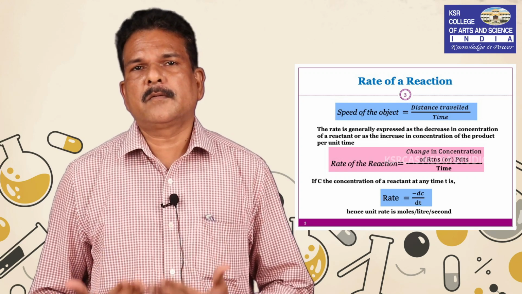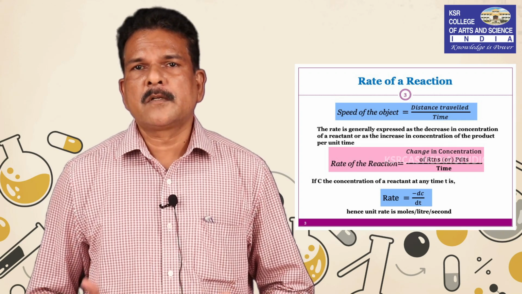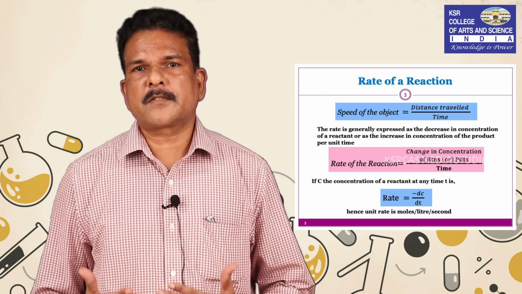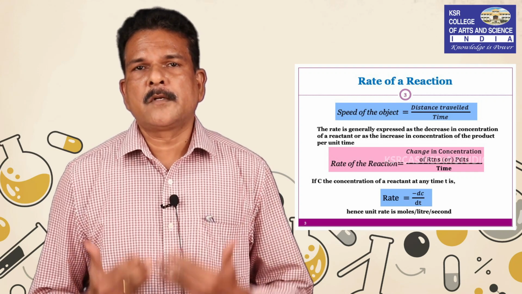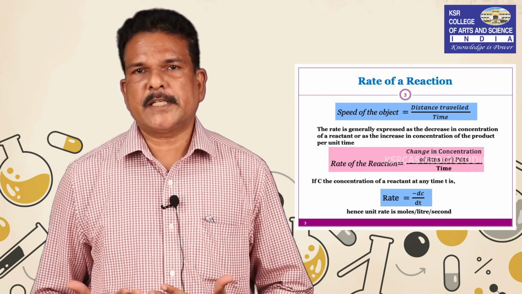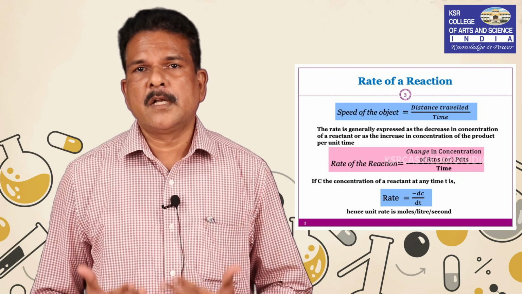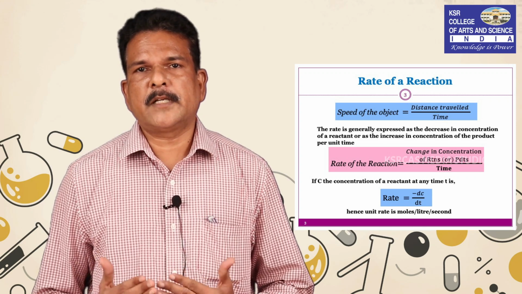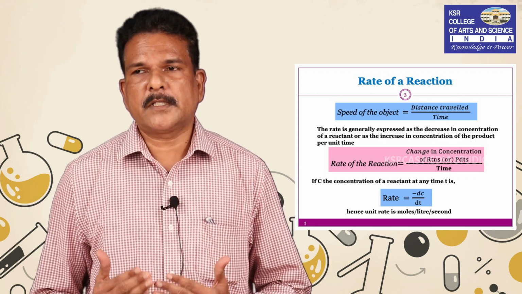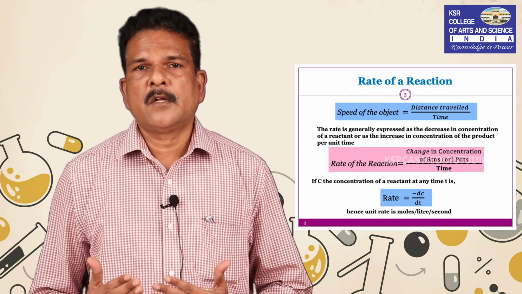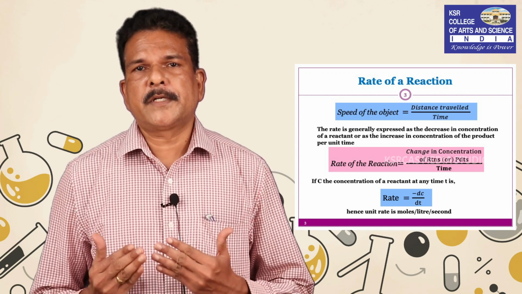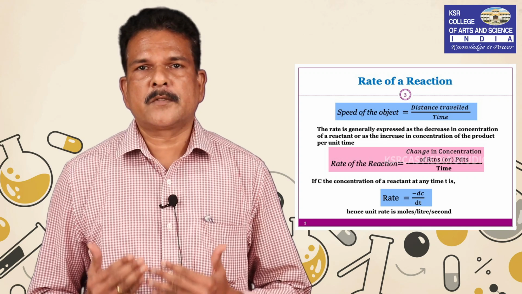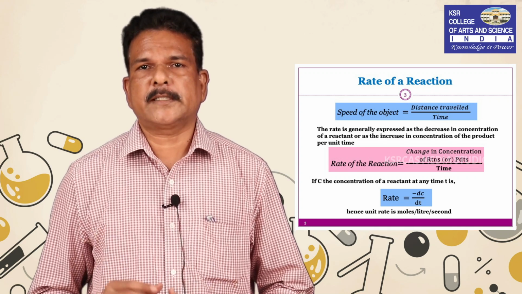The unit of concentration is mole per liter and the unit of time is second. So the unit of rate of the reaction is mole per liter per second. So this is about the rate of the reaction.